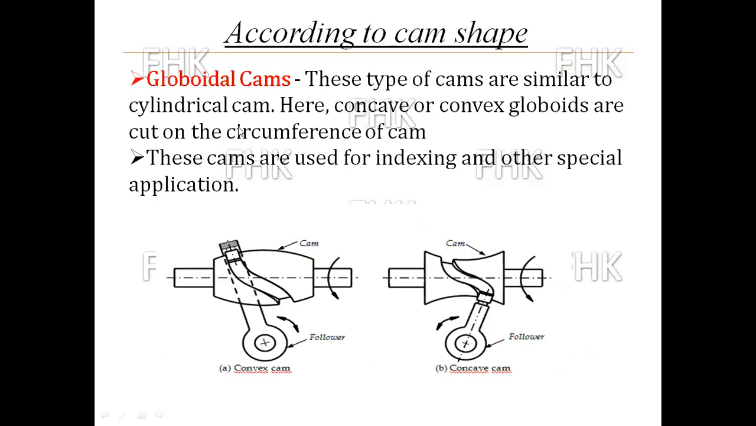The next one is the globoidal cam. This type of cam is similar to the cylindrical cam, but here concave or convex globoids are cut on the circumference of the cam. When the globoid is cut on the convex surface, it is called a convex cam, and when the globoid is cut on the concave surface, that cam is called a concave cam. These cams are used for indexing and other special applications.